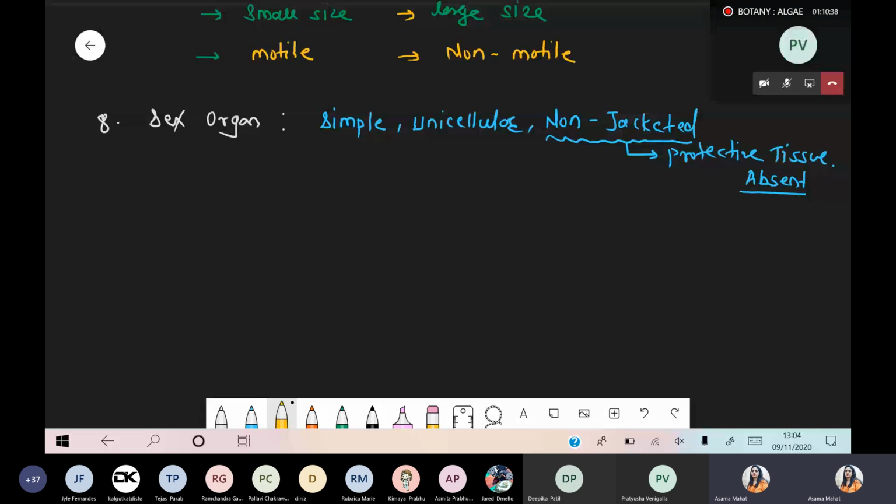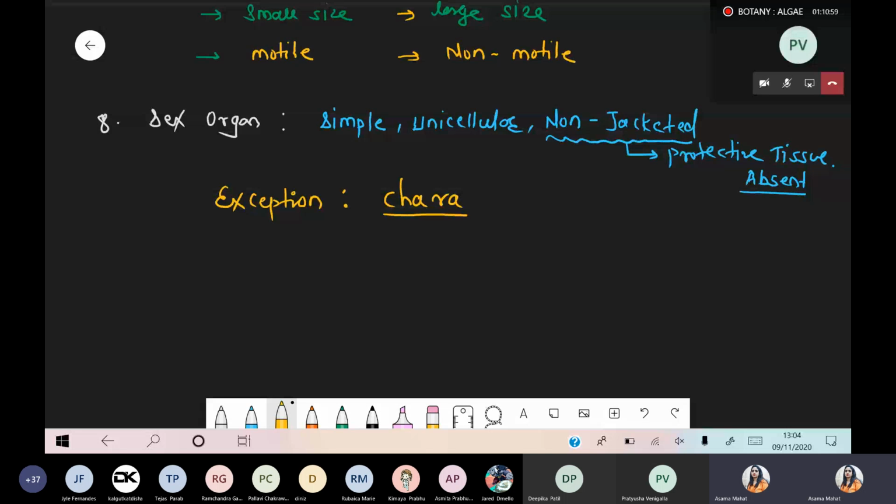But there is an exception. So we are talking about the exception case: Chara. Chara is basically a green algae. We will discuss this part later.